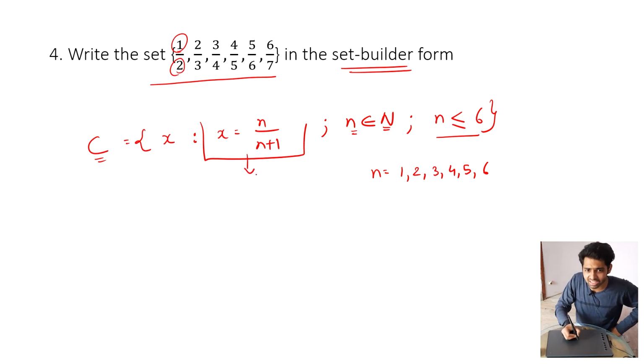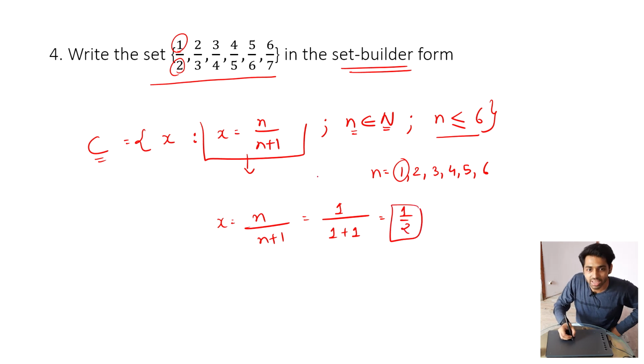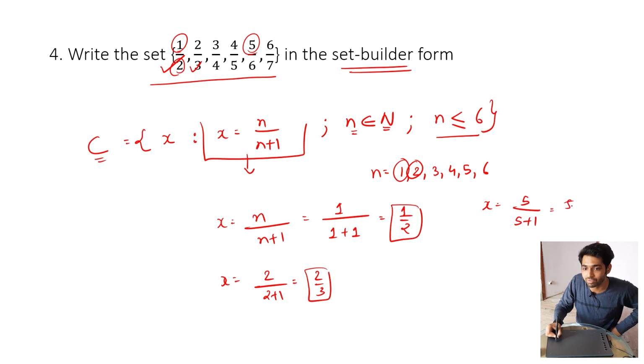Then I have taken this as my formula, that x is equal to n upon n plus 1. Let's assume that n is equal to 1. So I will write it as 1, and below I will write 1 plus 1. So we will get 1 upon 2. Can you see it is the first element? Similarly, let's assume that n is 2. So x is equal to 2 upon 2 plus 1, so it will be 2 upon 3. Can you see it is the second element? Similarly, let's assume that n is 5. So x will be equal to 5 upon 5 plus 1, so it will be 5 upon 6. So we get this element also. Similarly, if you apply 3 and 4, you will get these two elements.